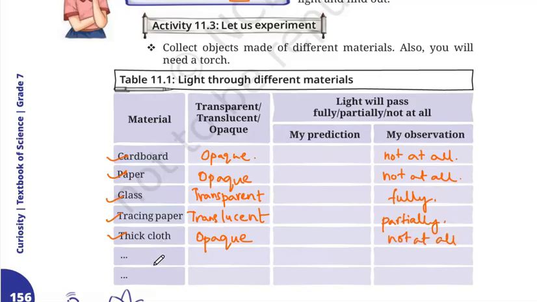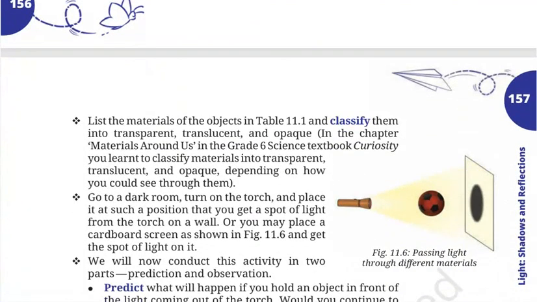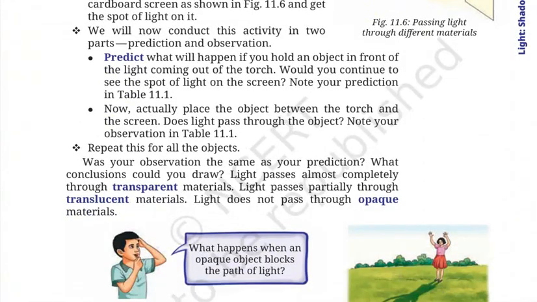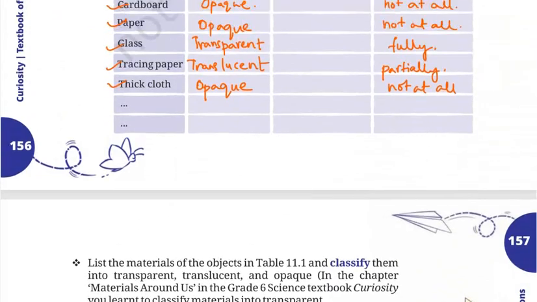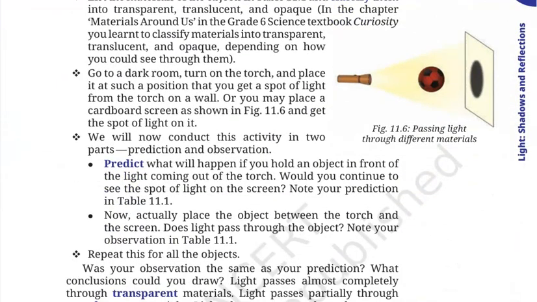In the same way, you can take multiple materials and find out whether they are opaque, transparent or translucent. Now here we have an activity. Here you can see what we are doing. We have taken a ball and we are passing light. So what do you see?